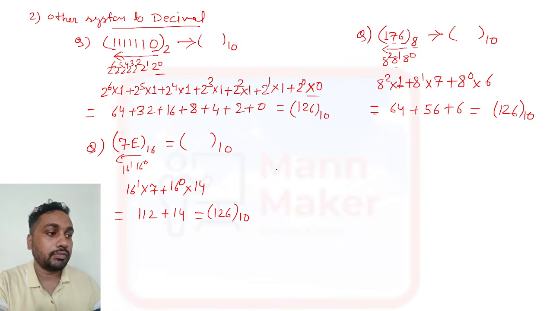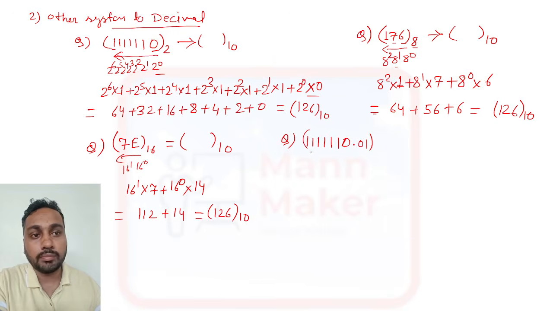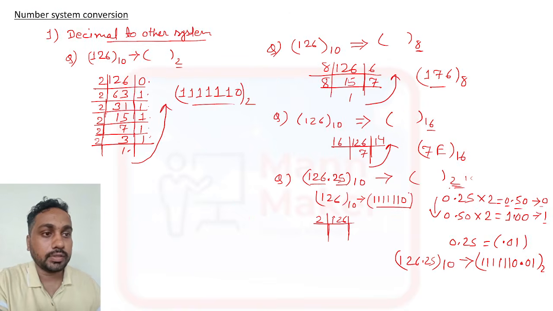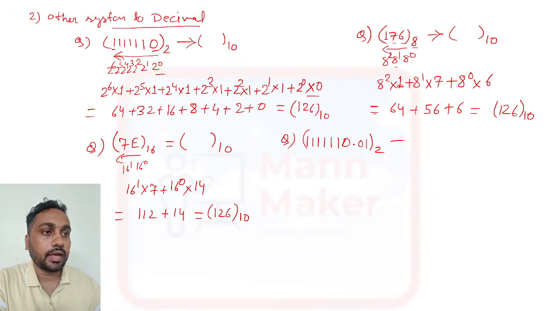Now one more thing we will check, the decimal fraction part. If you are given another question, we'll consider 1111110. This is 126. Then the 0.01 that we got in the previous one, 1111110.01. We'll check how this binary number converts to a decimal number. Now what do you need to do for this?